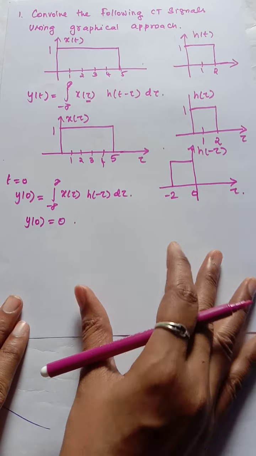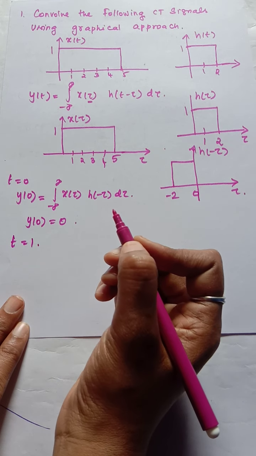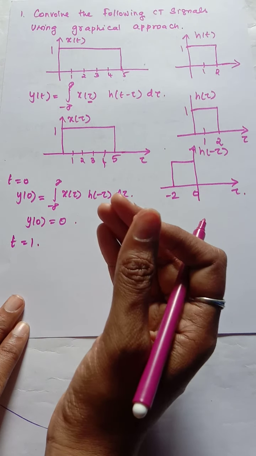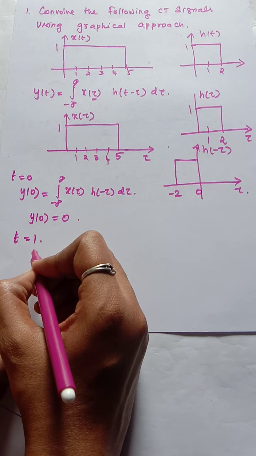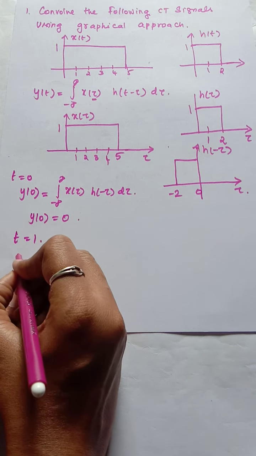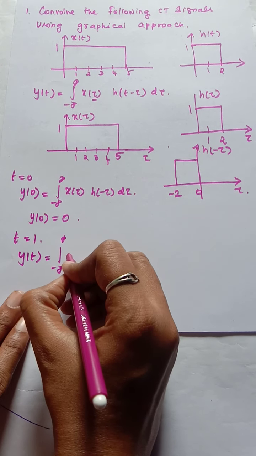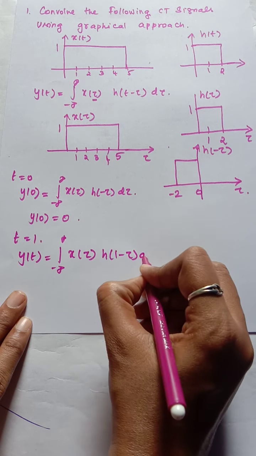Now I am going to substitute t equal to 1. To check for both positive and negative time periods, I substitute t equal to 1. Now y of t becomes the integral from minus infinity to infinity of x of tau h of 1 minus tau d tau.